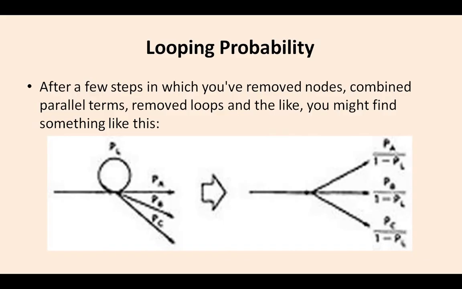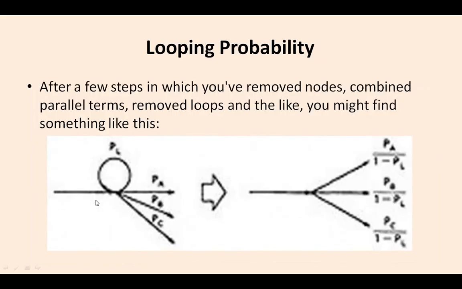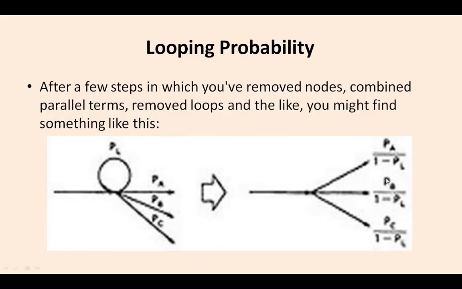Okay, after a few steps in which you have removed the nodes, combined the parallel terms again, removed the loops and the like, you might find something like pa, pb and pc, and again apply pa by 1 minus pl, pb by 1 minus pl, and pc by 1 minus pl. So the looping probability is given as pa by 1 minus pl plus. Why is the plus symbol used? Because all the terms are parallel to each other.